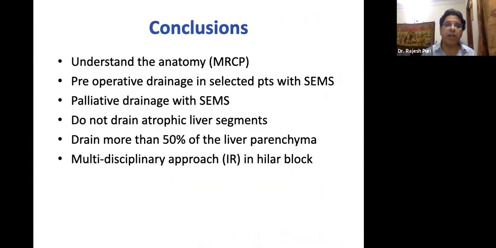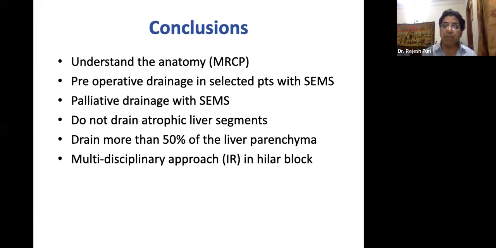So ladies and gentlemen, to conclude, I think understanding the anatomy is key, and for that the MRCP is mandatory before any biliary obstruction, either lower end or higher end, especially for the hilar block. You should not do ERCP without MRCP. Pre-operative drainage only in a selected group of patients. All patients don't require drainage of the obstructive jaundice. I still feel the SEMS are better. Palliative drainage with SEMS is always better than the plastic stent. Do not drain the atrophic liver segment. Drain at least more than 50 percent.